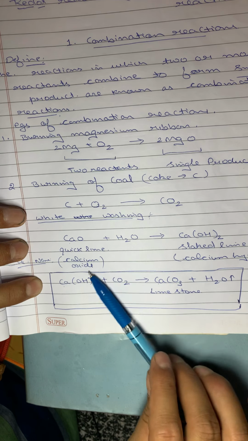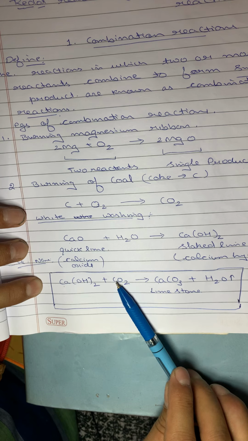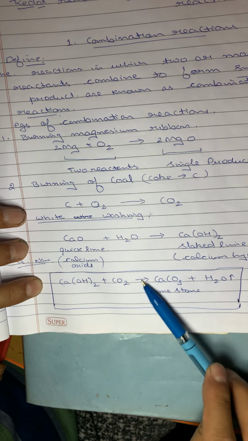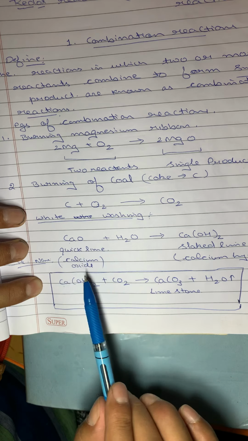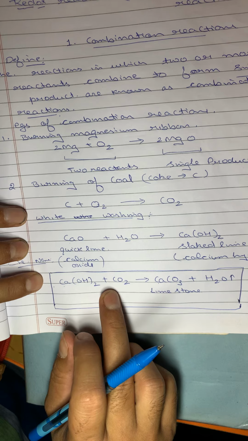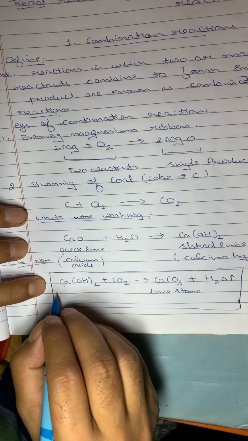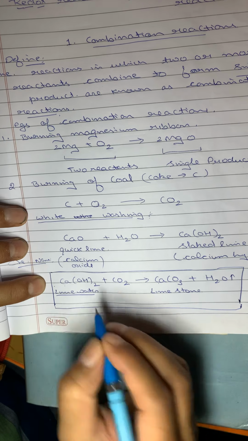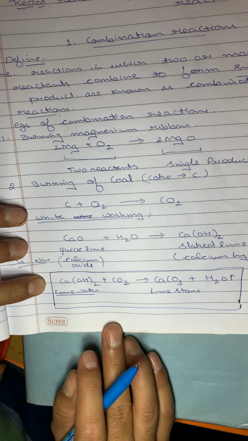Then on the walls it will react with the carbon dioxide to form a white shining surface, that is due to the limestone. This same reaction is also used to test for carbon dioxide gas. This slaked lime is also known as lime water. The test of carbon dioxide is that it turns lime water milky.